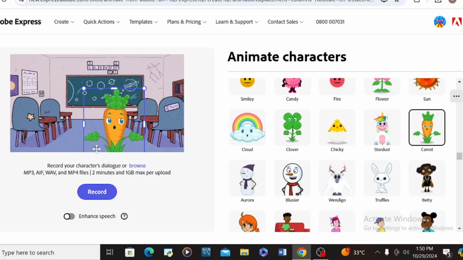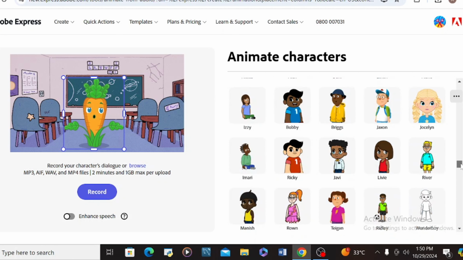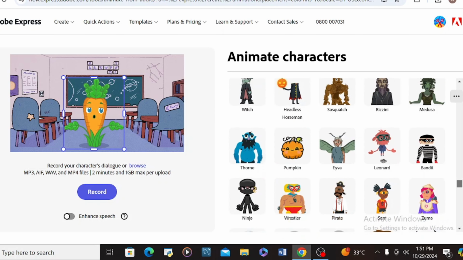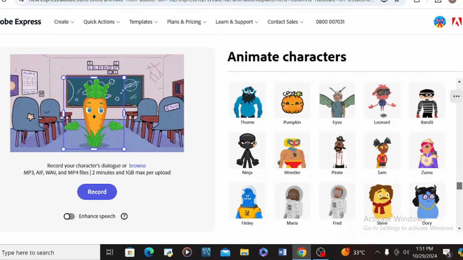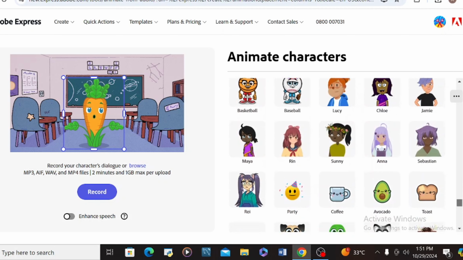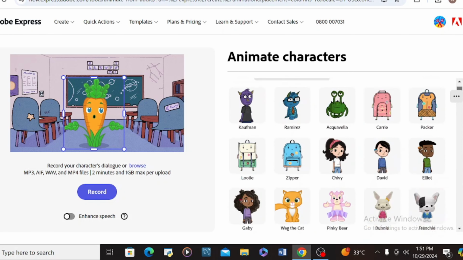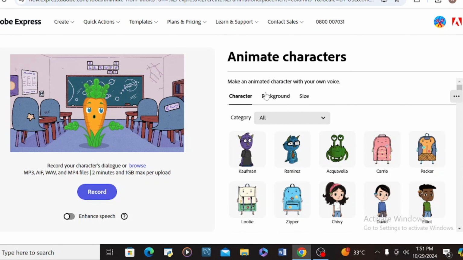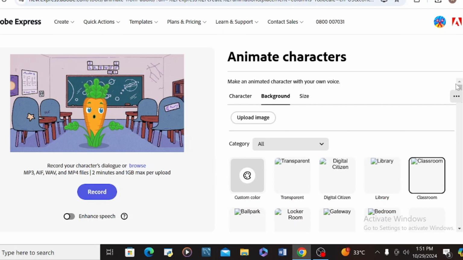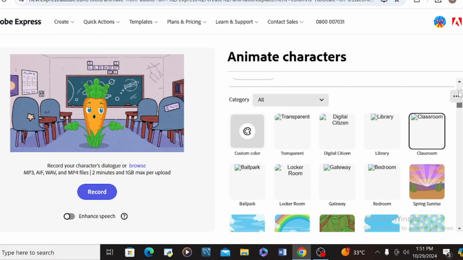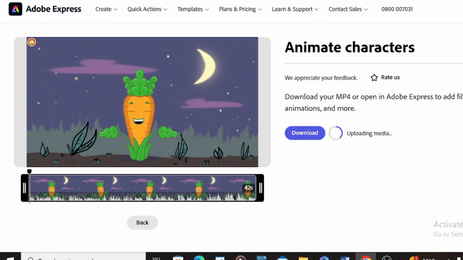So the next thing I'm going to do, then change this background, or you can choose any of these cartoons here, but let's make do with that. So I come to background. I'm going to choose something beautiful. Okay, it has finished downloading.